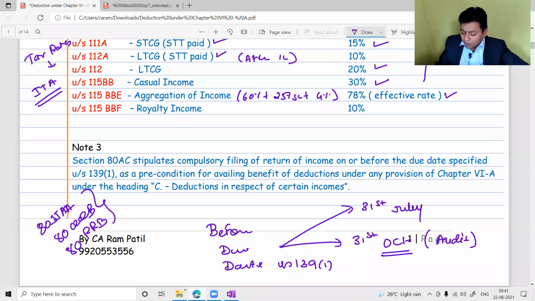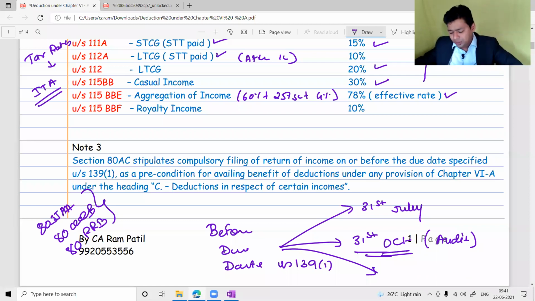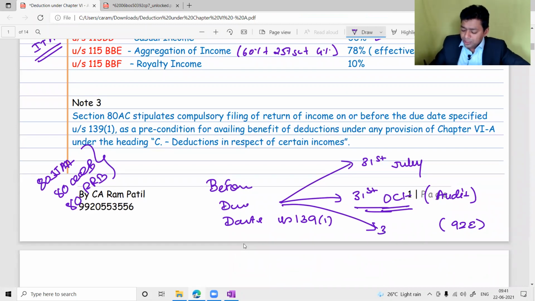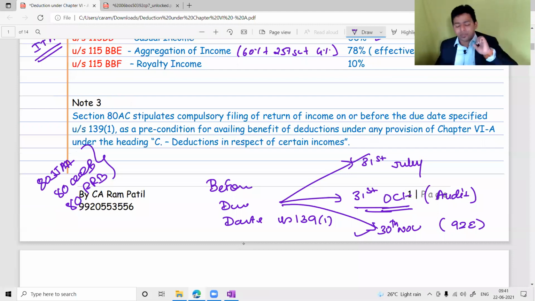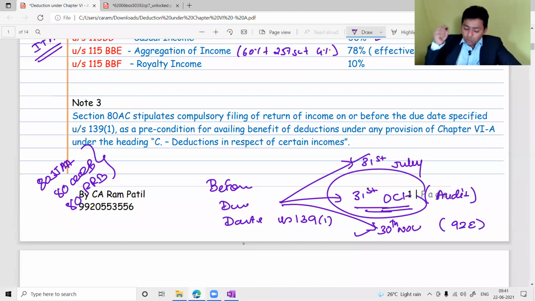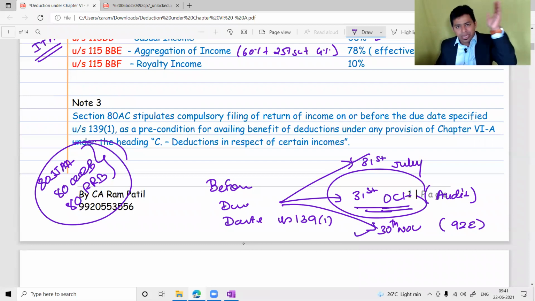they are supposed to file their return by 31st October. And for international assessees for whom section 92 is applicable, that is CA final international taxation, the due date is 30th November. So 31st July and 30th November were already there. What is amended is 31st October. Please remember that also. If you want to claim deductions of profit linked sections, then you have to file your return before the due date, then only you are eligible. In a belated return, you won't be eligible for these three deductions. 80C, 80D, 80E, those deductions you can claim even in a belated return.